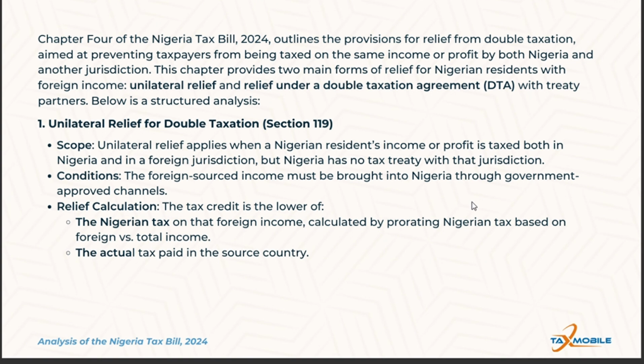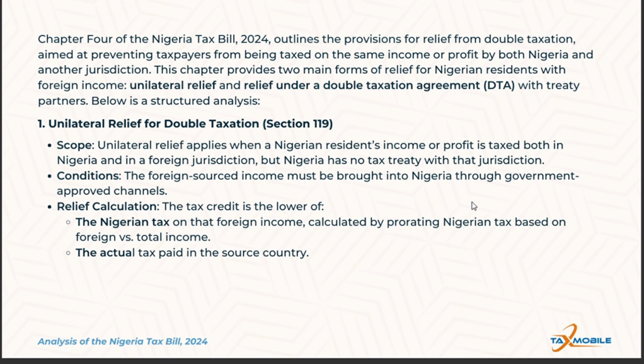Nigeria's prorated tax on this foreign income is calculated as, let's say, $8,000. So the resident will receive a tax credit of $8,000 in Nigeria, as this is the lower of the two amounts.